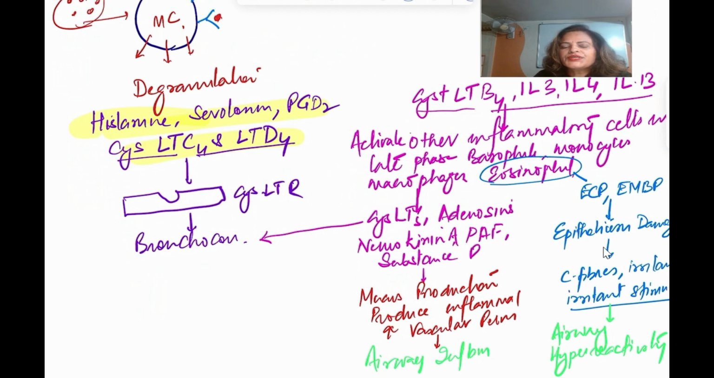Now how can we treat this bronchial asthma? What do we have? The patient will be having bronchospasm, there is airway inflammation and there is airway hyperreactivity. So earlier, around 20 years back, we used to think bronchial asthma was purely a type 1 hypersensitivity reaction.